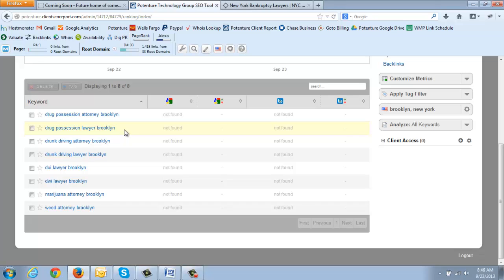But these are the ones that I recommend starting out with because these are the ones that get the most traffic based on our research, and these are the ones that we've used for other law firms in other areas and other geographical locations in the DUI and DWI field that we've compiled a list of keywords that get traffic. So these are the ones that I'm proposing to start off with. I mean, we can always add New York or NYC to the end, but we don't necessarily need to do that because Google is smart enough to know that Brooklyn is over in New York.